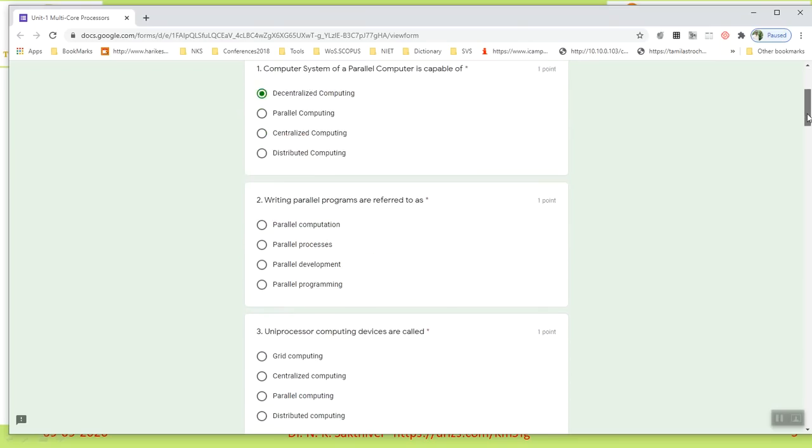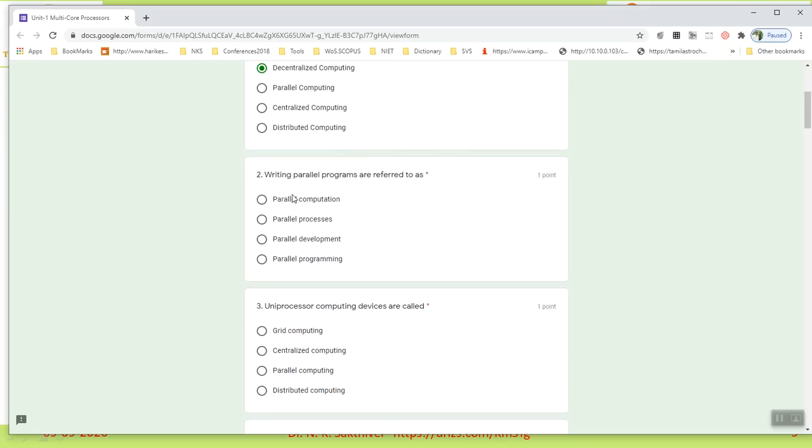We will focus on the second question. Writing parallel programs is referred to as what? That is called parallel programming. So the last option is the correct answer. You know very well what a computation is, and a process development. This is parallel programming. So this answer is parallel programming.